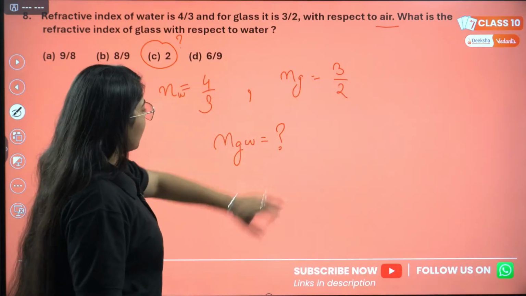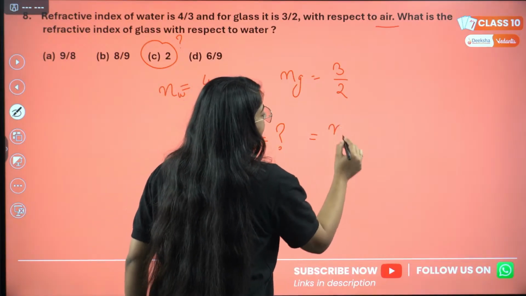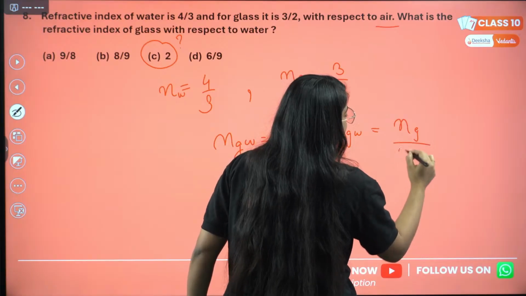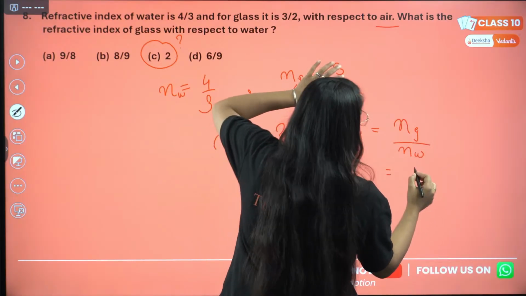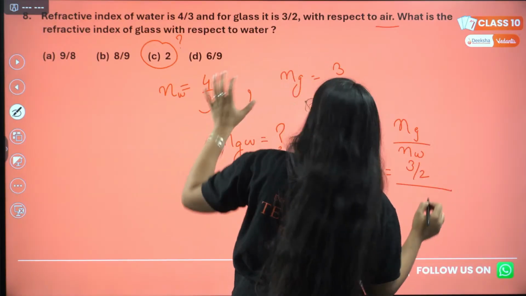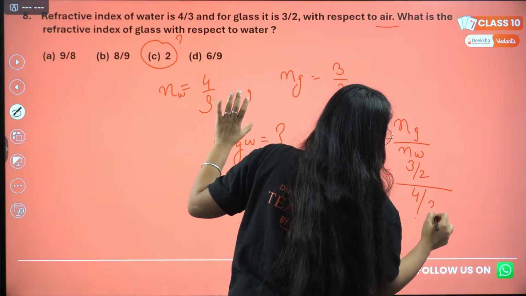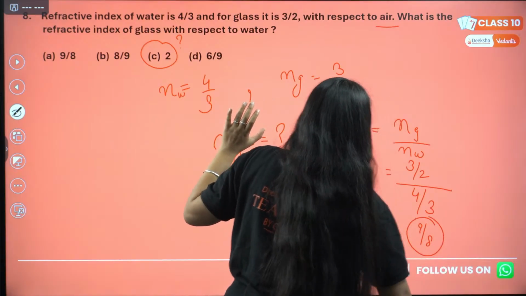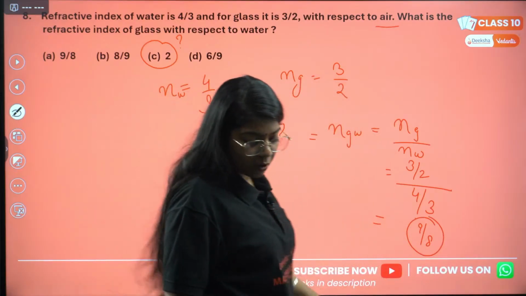For N G by N W, we simply say N of glass with respect to water will be refractive index of glass divided by refractive index of water. For glass, it's 3/2, and for water, it's 4/3. This will rather be 9/8. What I am getting is option A.